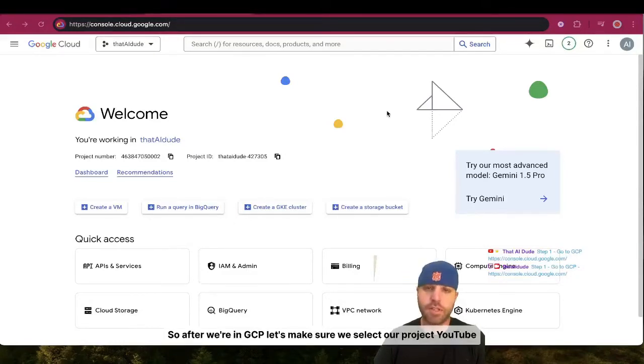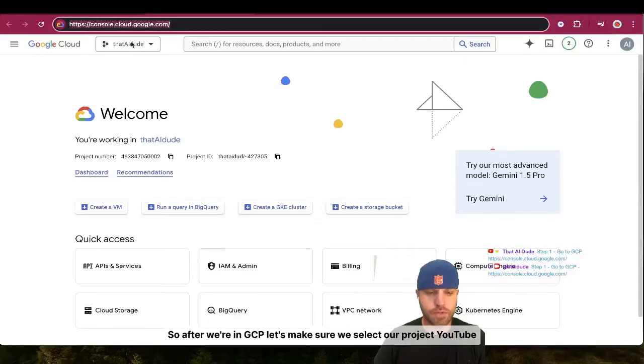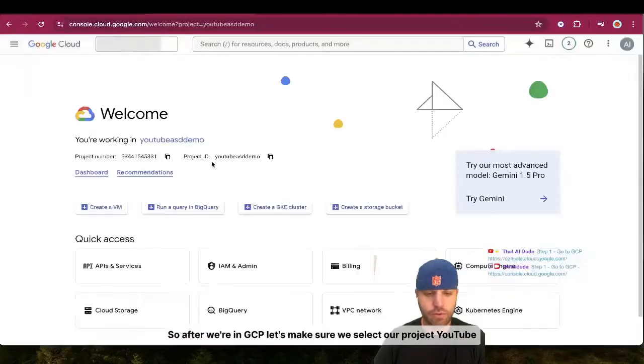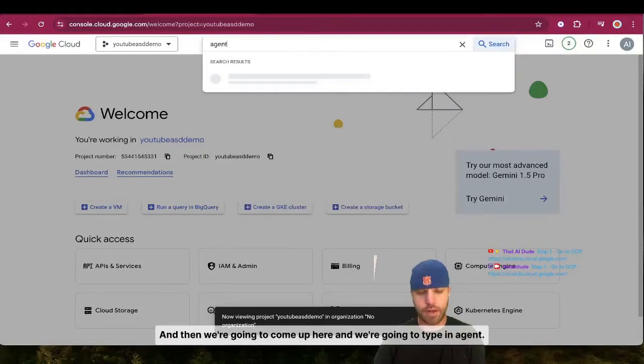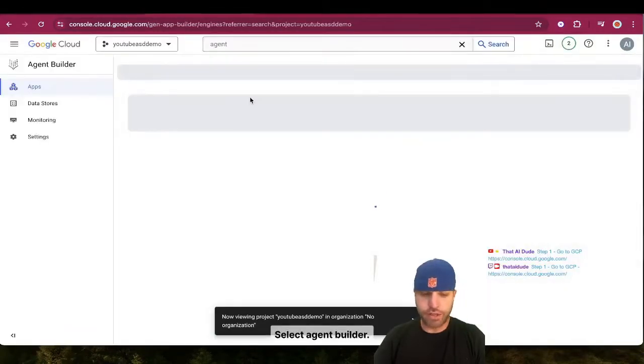So after we're in GCP, let's make sure we select our project, YouTube demo. Okay, and then we're going to come up here and type in agent. Select Agent Builder.